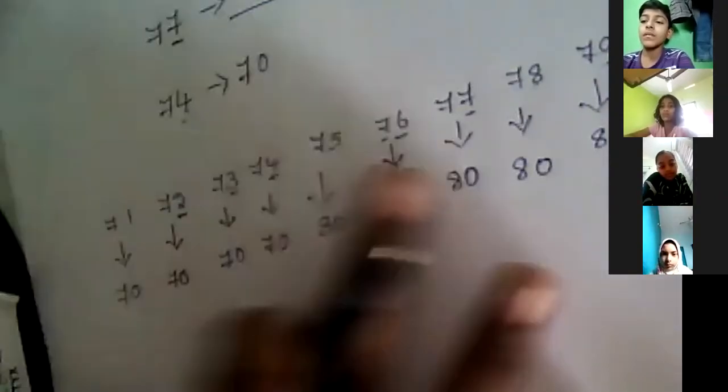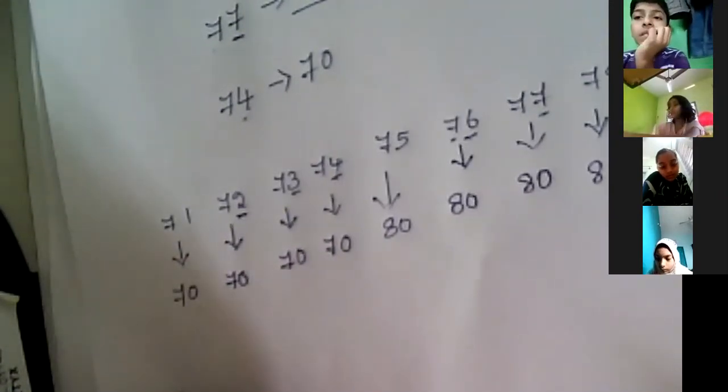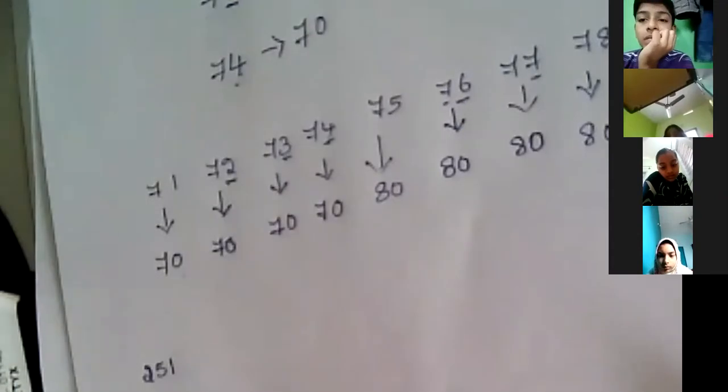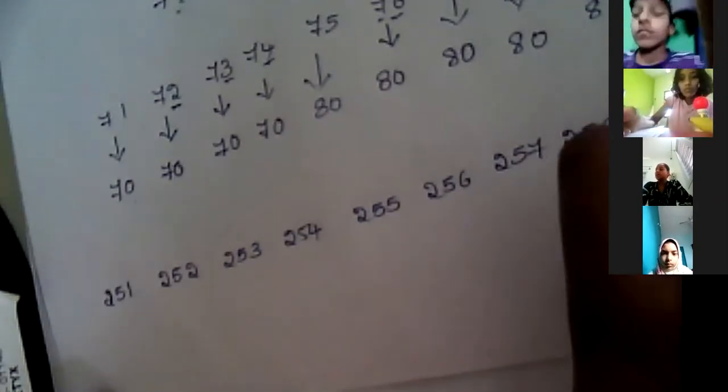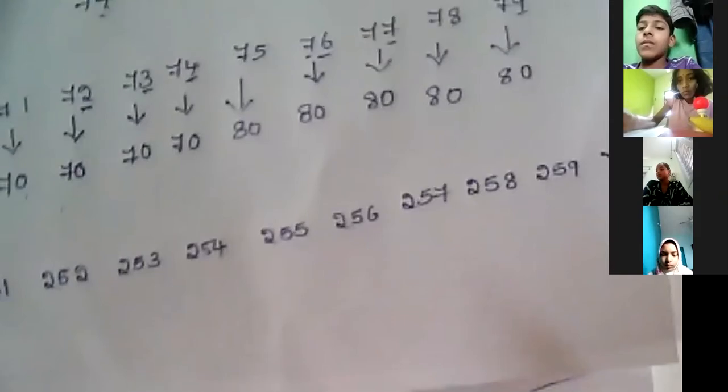So now I will take 3-digit numbers. For example, I have chosen 251, 252, 253, 254, 255, 256, 257, 258, 259. I have taken these numbers. Can you see the numbers?